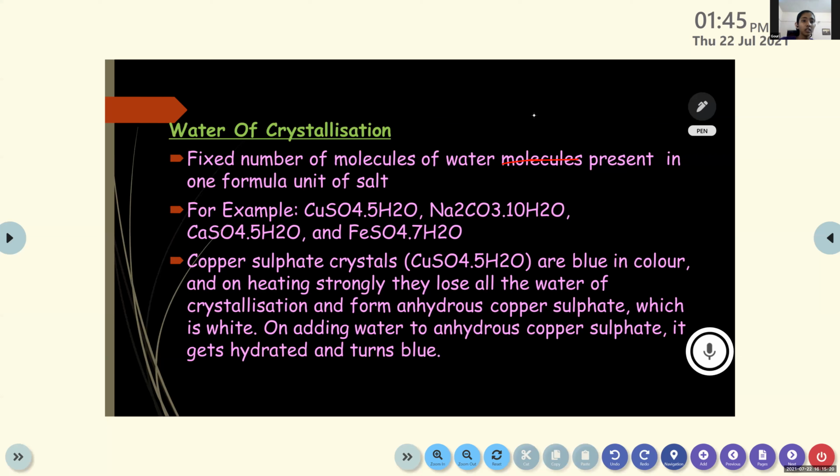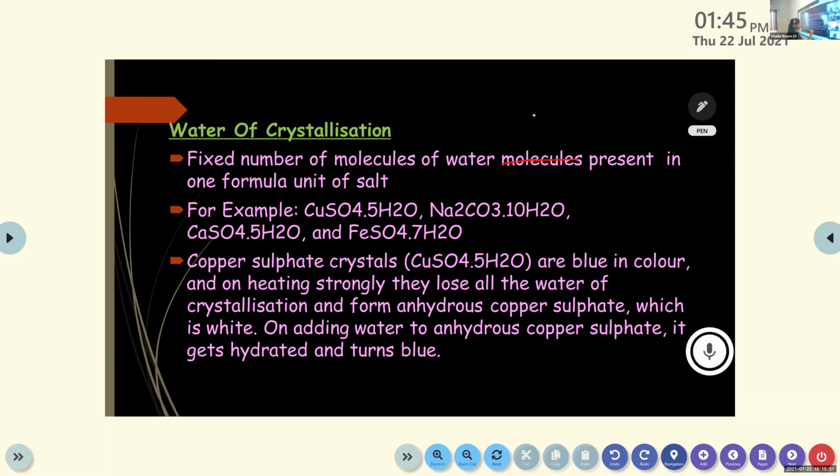Copper sulfate crystals are blue in color, and on heating strongly they lose all the water of crystallization and form anhydrous copper sulfate, which is white. On adding water to anhydrous copper sulfate, it gets hydrated and turns blue.